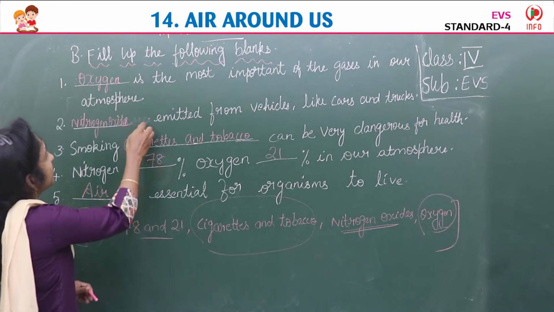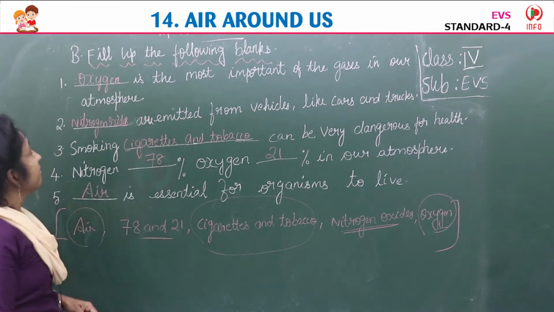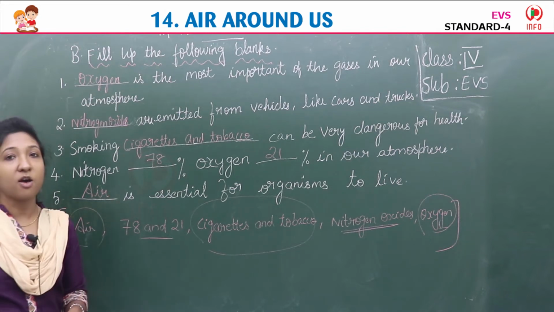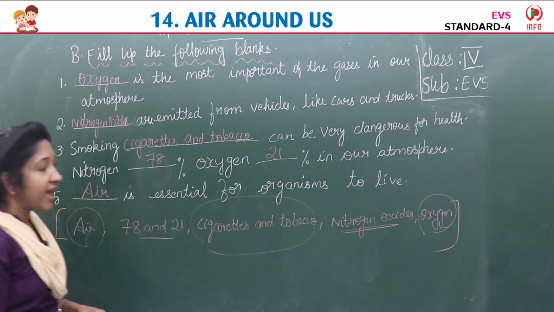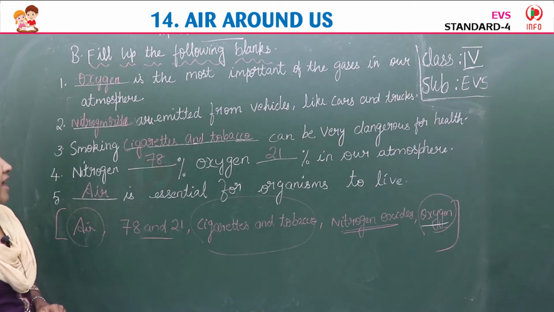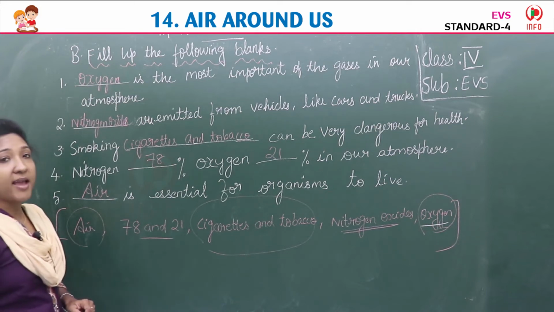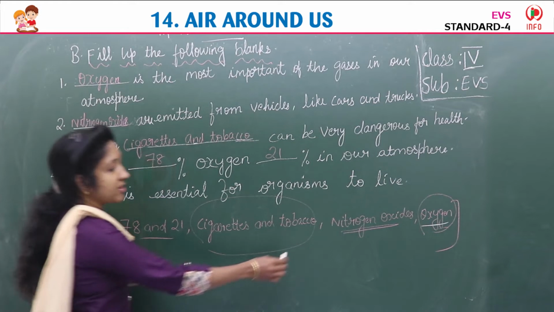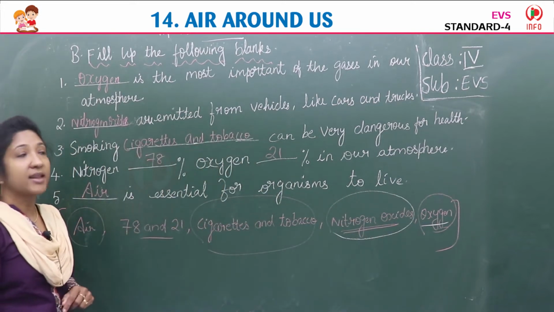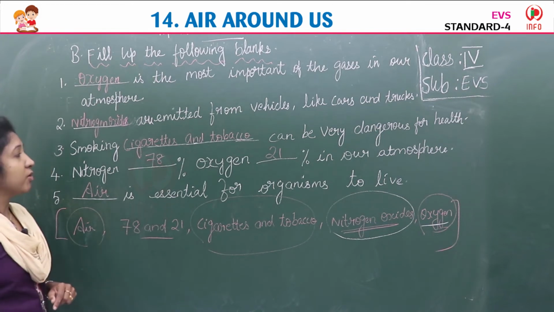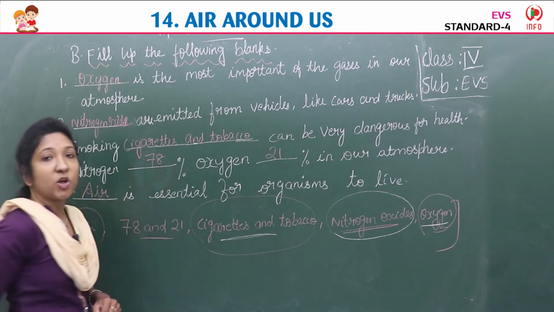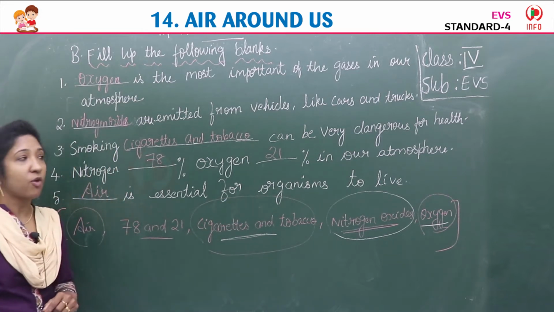First question is, dash is the most important of the gases in our atmosphere. Oxygen is the most important gas in the atmosphere. Oxygen. Next, second, dash are emitted from vehicles like cars and trucks. Yes, nitrogen oxides. This is the answer. Nitrogen oxides are emitted from vehicles like cars and trucks. Third, smoking dash can be very dangerous for health. Smoking, cigarettes and tobacco can be very dangerous for health.